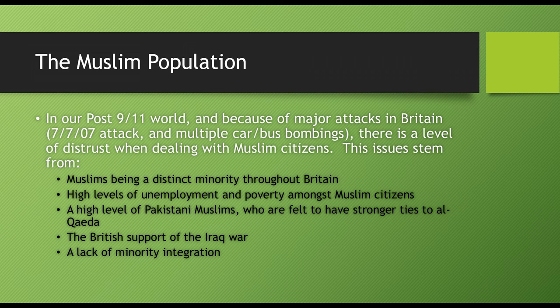There were also attacks that actually took place in Great Britain. There was the 7/7 attack, which had to do with different bombs that had been placed throughout London. There were car bombings, there were bus bombings. There were bombings that took place in what they call the Tube, which is their subway system. So there are lots of different things that have caused some of these issues.